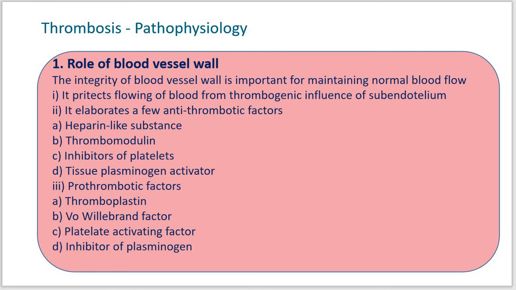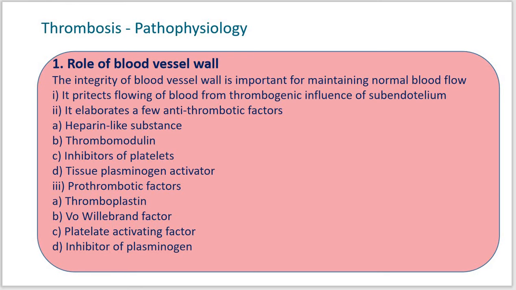An intact endothelium has the function that it protects the flowing blood from the thrombogenic influence of the subendothelium. So this is the first role of the blood vessel wall.